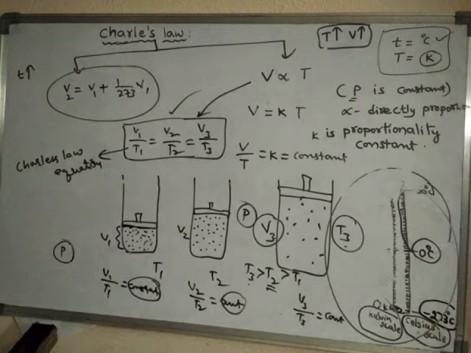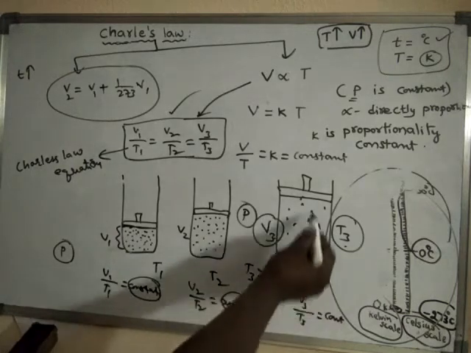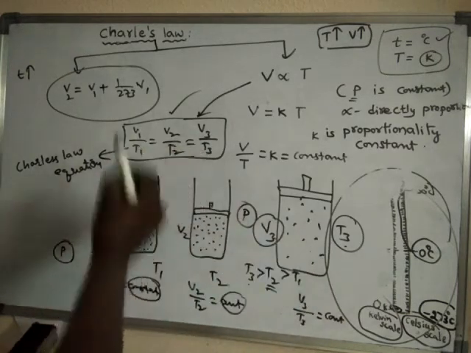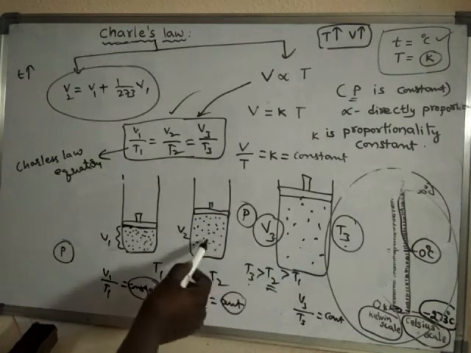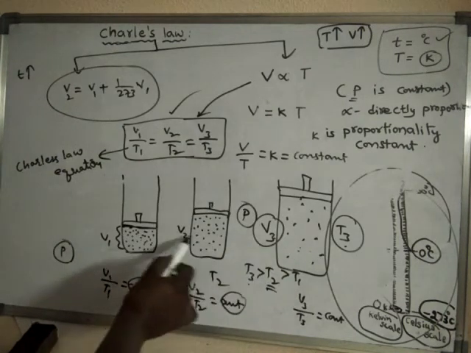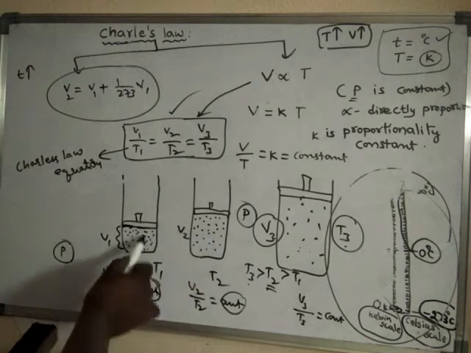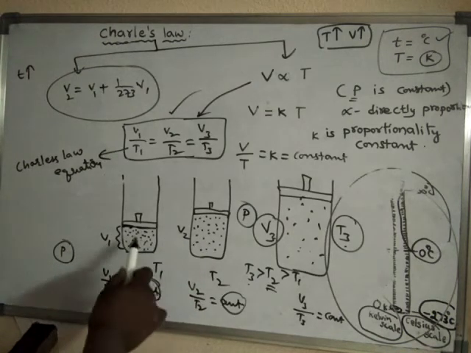That means for this gas the ratio V3 by T3 is the same as V2 by T2, which is also the same as V1 by T1, because